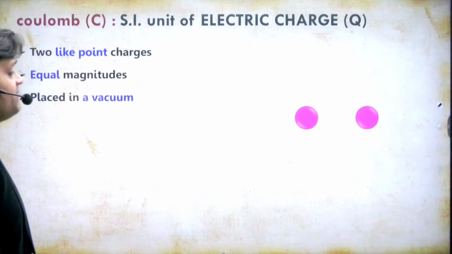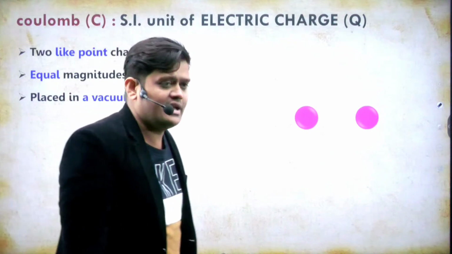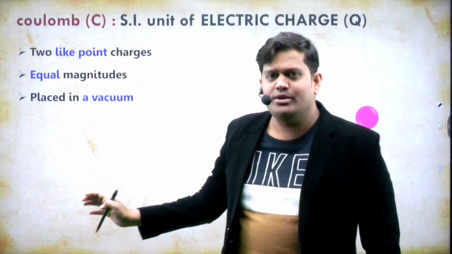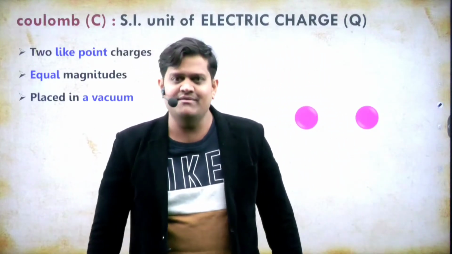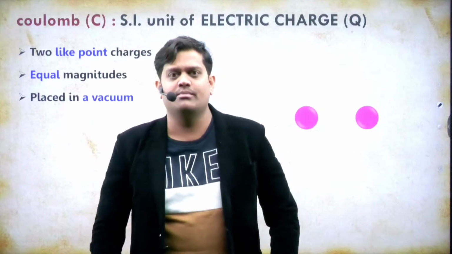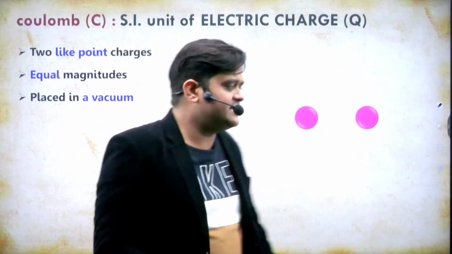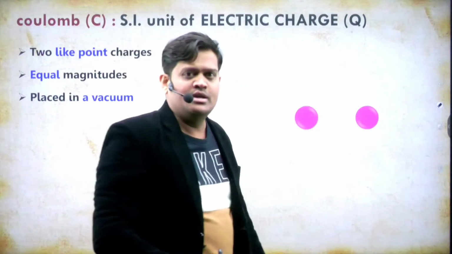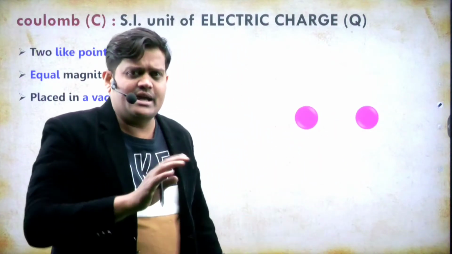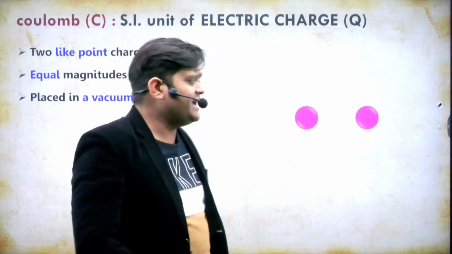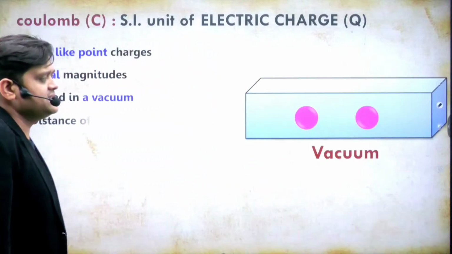That they are placed in vacuum. They are placed in where? Okay. What we are doing? We are calculating the charge 1 coulomb on a body. When we say that the charge on the body is 1 coulomb, let me consider that two point charges of the same nature, like positive, positive or negative, negative, are repelling each other, right? And they are placed in vacuum.